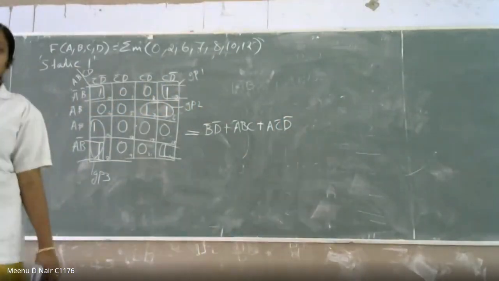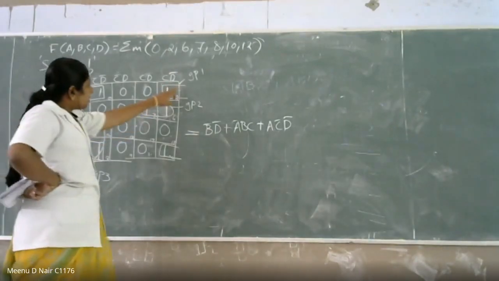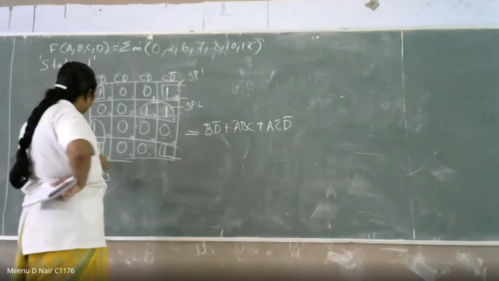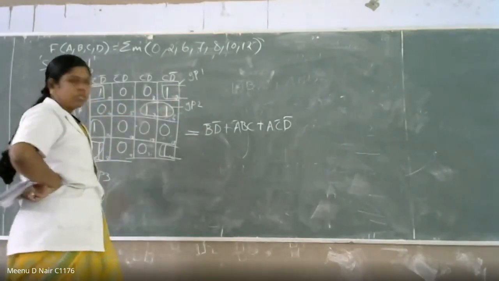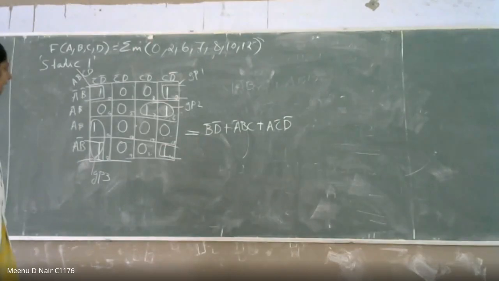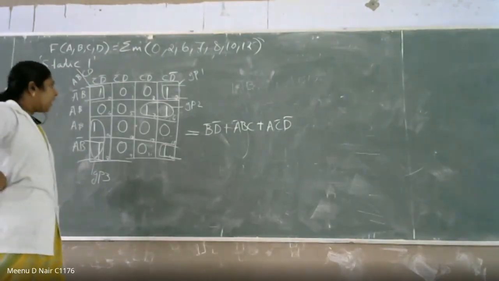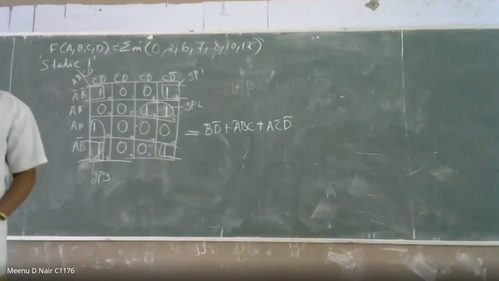Then how will you realize a hazard-free circuit here? So listen here. There are 3 groups, right? This is your group number 1, group number 2, group number 3. Is there any relationship, or connection, between group number 1 and 2? Or do you need to make it? At least yes or no.